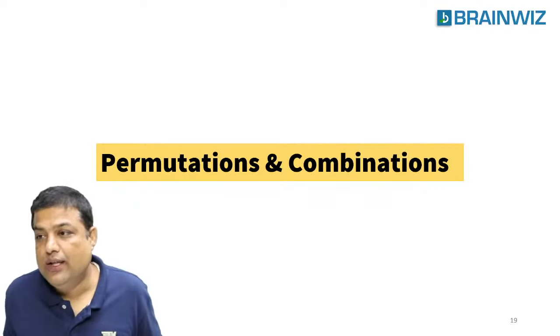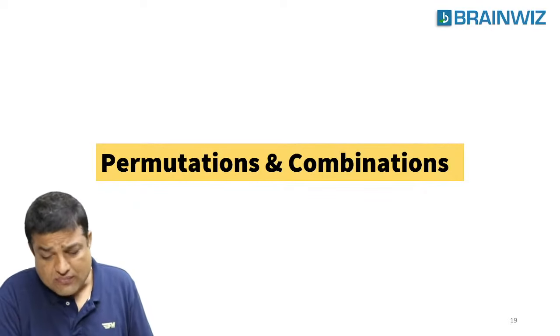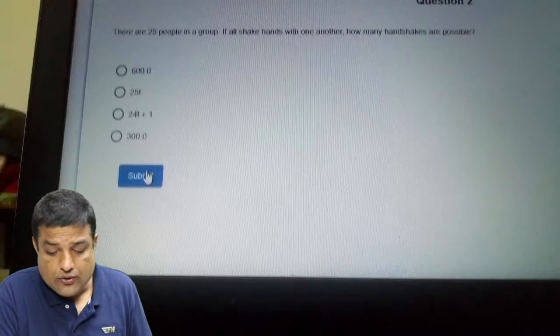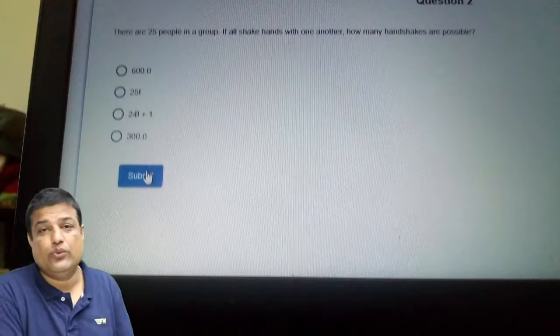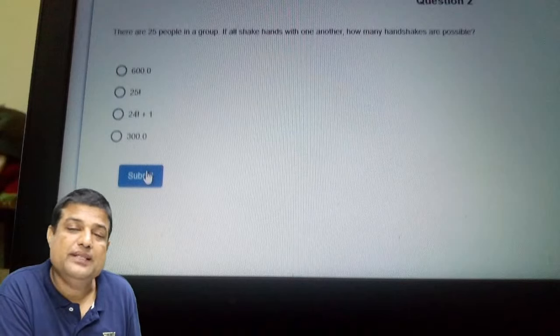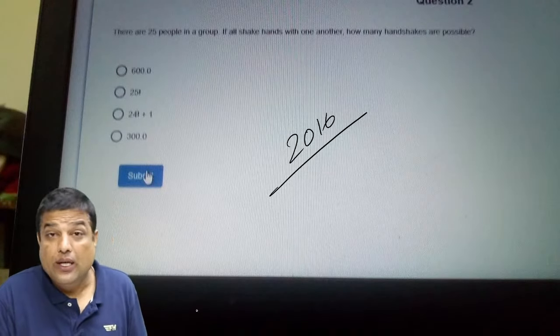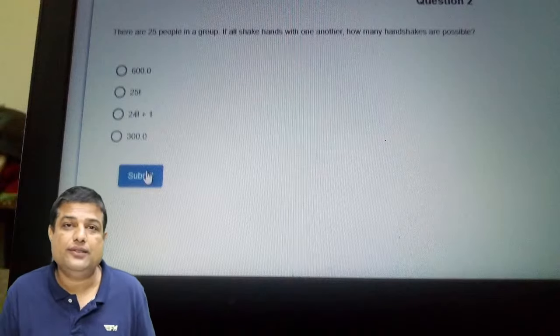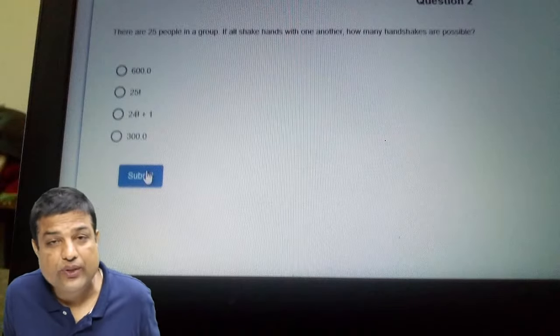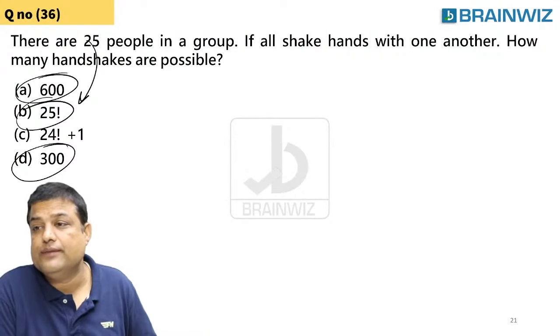Okay, clear? Let's try to start the session right now. Permutation and combinations. This was a question which was repeated. This type of question was given in 2016 as well. The same kind of question was repeated last year, so this is one of the expected questions, we can say. Clear? So very good.